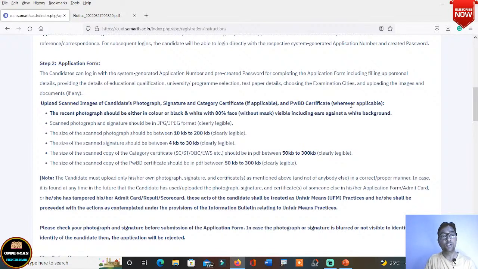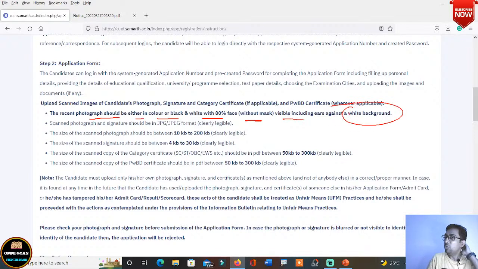Then you have to upload an image also. Okay. Here there are different requirements given. The recent photograph should be either in color or black and white with 80% face. 80% face means you take till your shoulder here. Okay. Without mask. So don't put a mask on. Okay. You uncover your face and take photos. Okay. Now your ears should be visible and your background should be white.